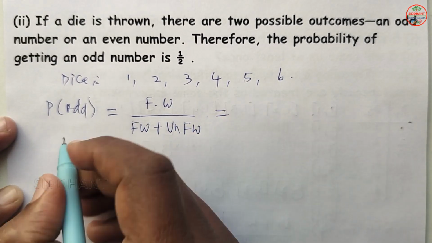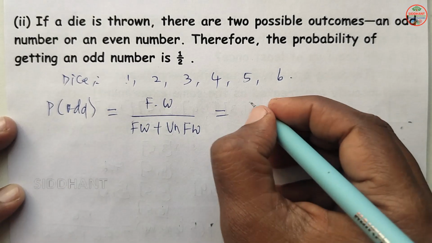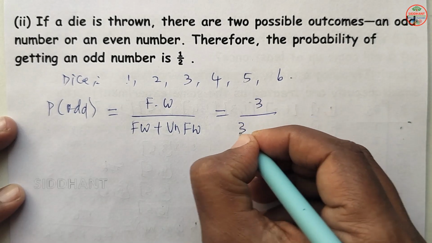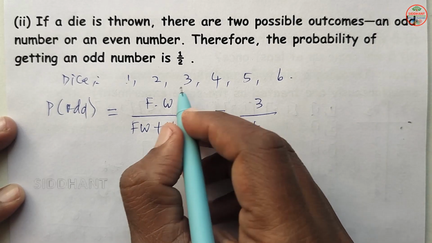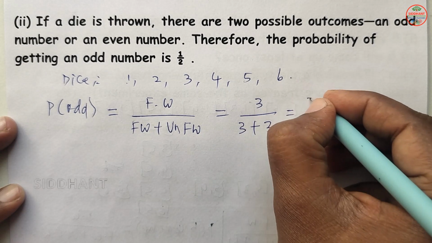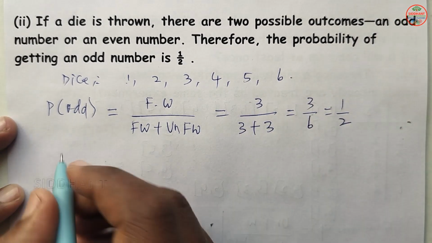How many odd numbers can we see? 1, 2, 3. So 3 favorable ways are there, 3 chances are there here. So 3 plus unfavorable ways, meaning no chance, how many are there? 3 are there. So 3 by 3 plus 3. So that will be 3 by 6, that is equal to 1 by 2 here.